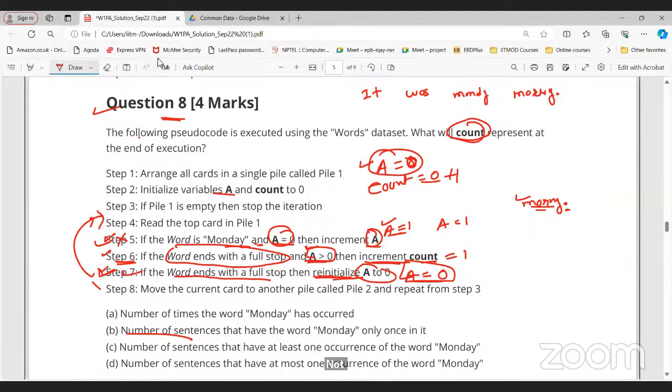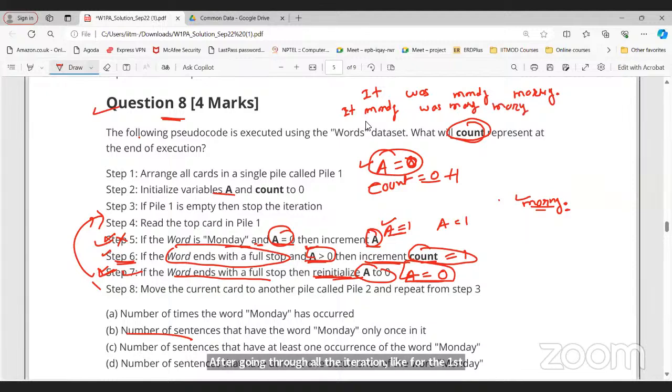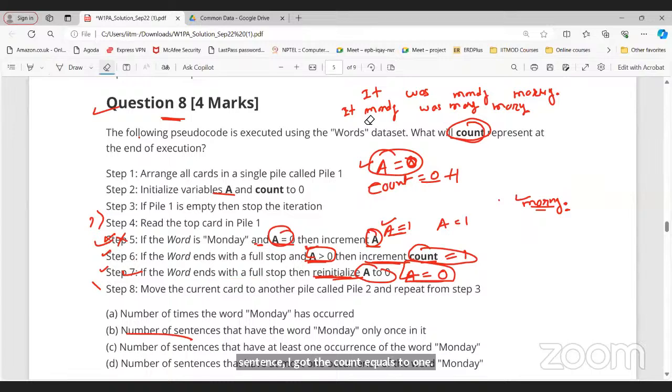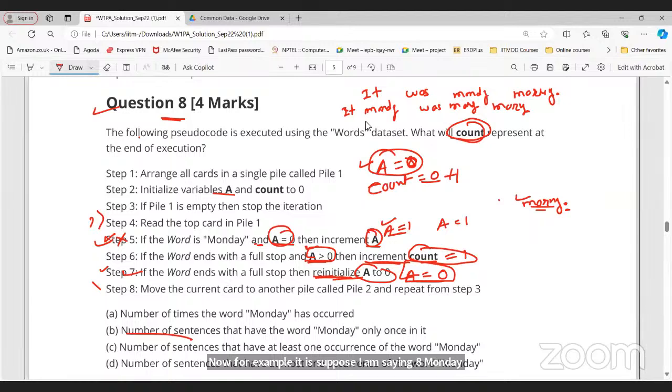Please mute. After going through all the iterations, for the first sentence I got the count equal to 1. Now, for example, let us suppose the sentence is it was Monday Monday morning. For example, 2 Mondays are there in the sentence. Now, in this case, what will happen? The word is Monday, A equals 0, so we increment the value of A. It does not end with full stop. In the second iteration, the word is Monday and A is 0.